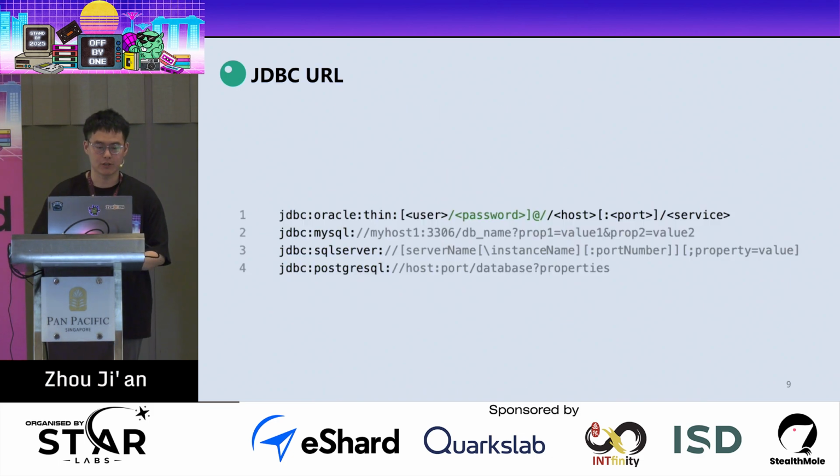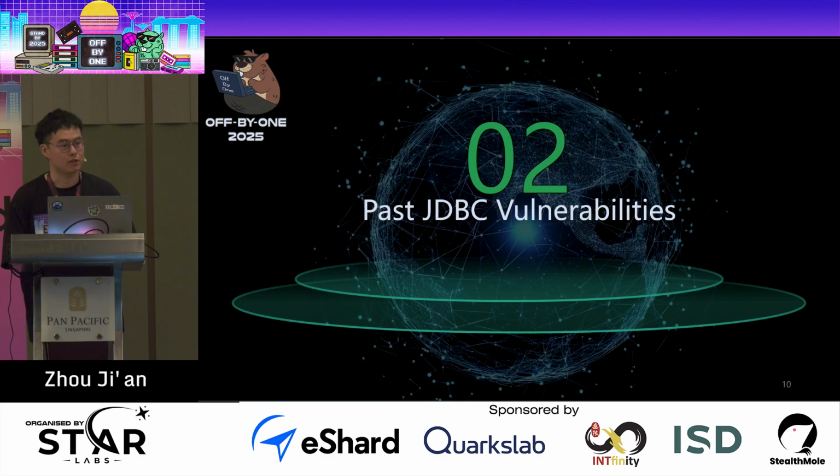There is only one thing I need to emphasize at this time. Each vendor implements its own parsing logic for the JDBC URL, and they may differ slightly, but they have something in common: they generally include database information and some optional properties. Next, I will talk about the past JDBC vulnerabilities.